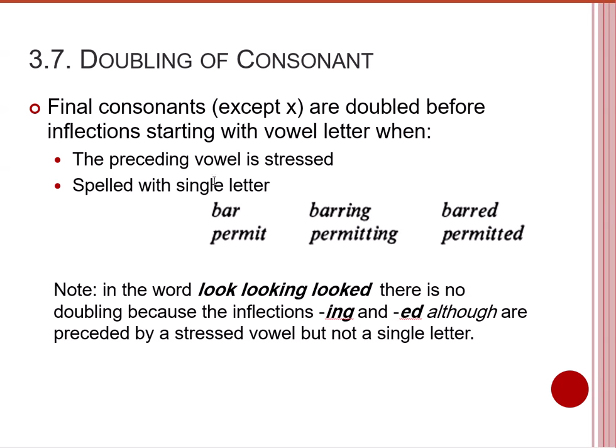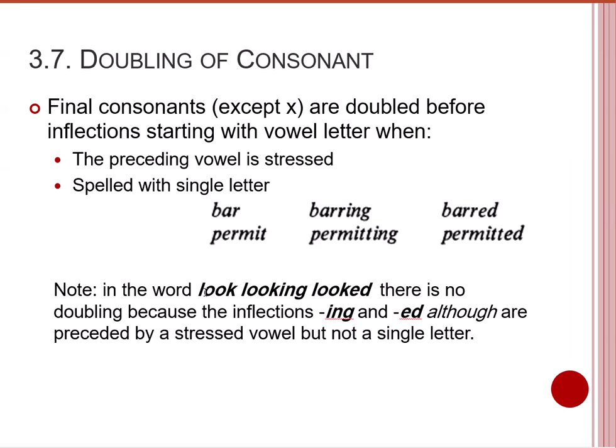So the first rule, or the first condition, is met, while the second rule says that it should appear as a single letter. And single letter, yes it is, which is the letter I. So in terms of adding ing and ed, we double the final consonant of the base.